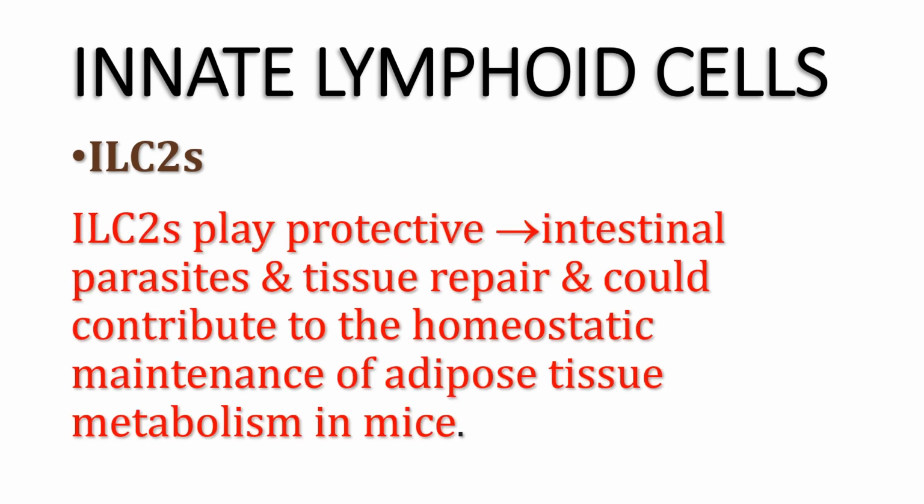Innate lymphoid cells type 2 play a protective role against intestinal parasites and have an important role also in tissue repair and could contribute to the homeostatic maintenance of the metabolism of adipose tissue in mice.